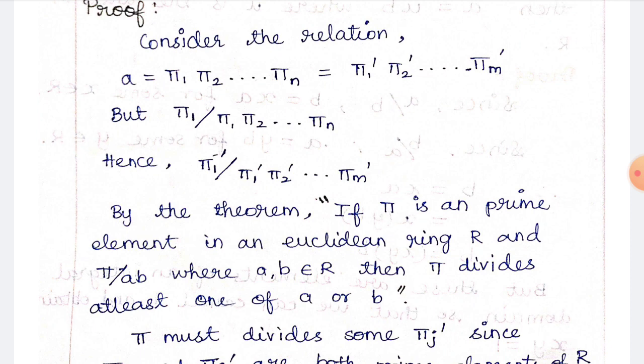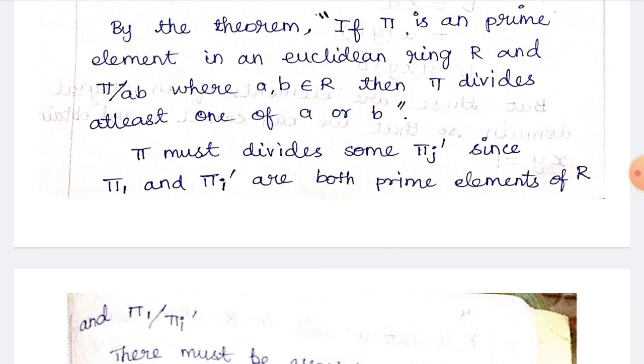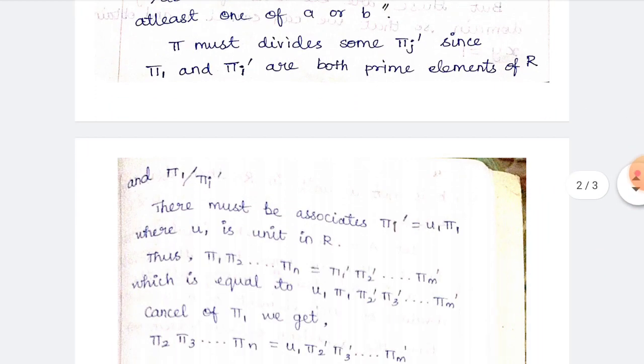This we also know by the theorem. The theorem is: if π is a prime element in a Euclidean ring R and π divides ab, where a, b belong to R, then π divides at least one of a or b. So π must divide some πj'. Using this theorem, since π1 and πj' are both prime elements of R, and π1 divides πj',